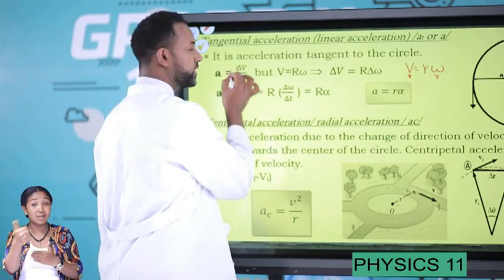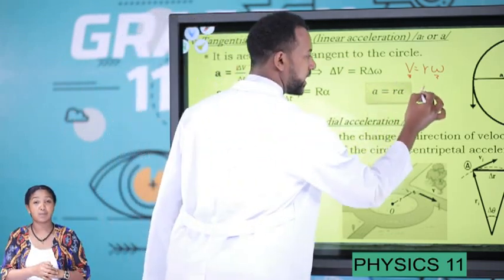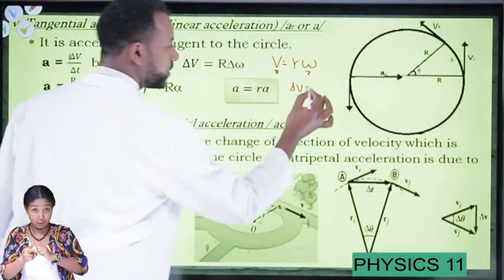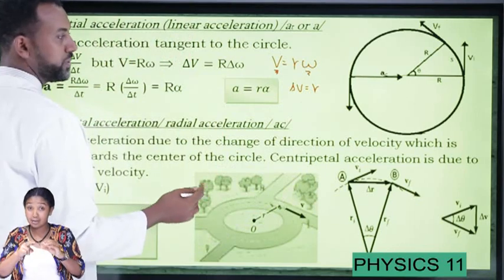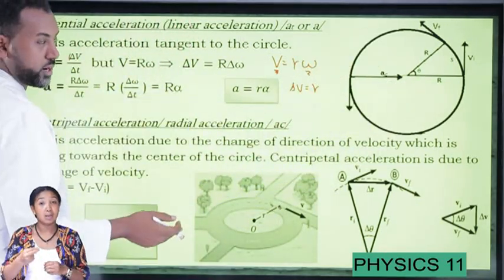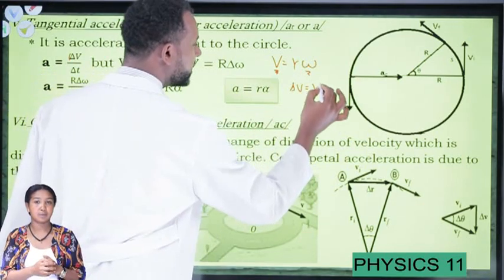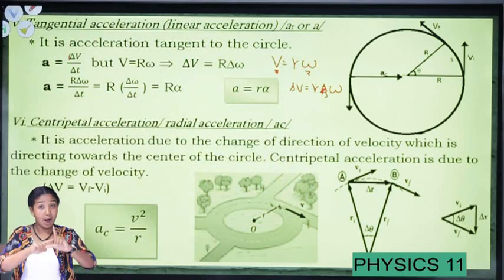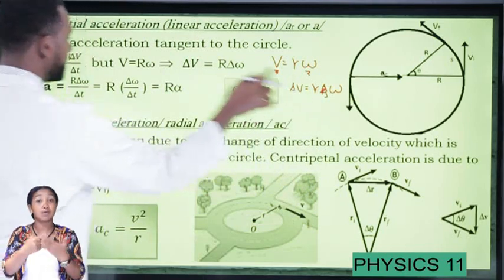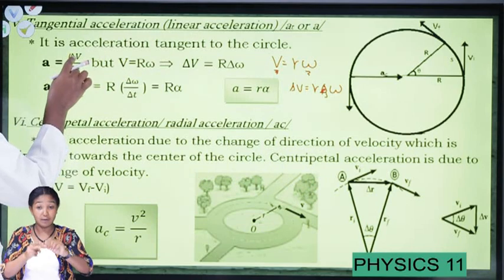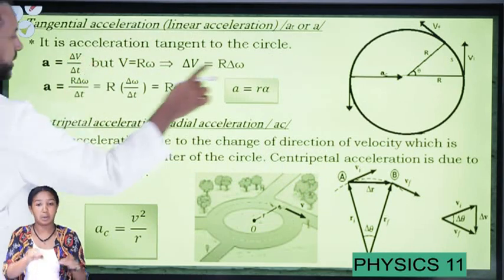Whenever there is a change of linear velocity, it is not due to the radius. We can keep the radius r constant for perfect circular motion. The change appears due to the change of what? The change of angular velocity. Therefore, we can substitute the change of angular velocity here.